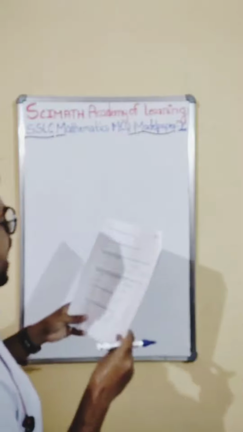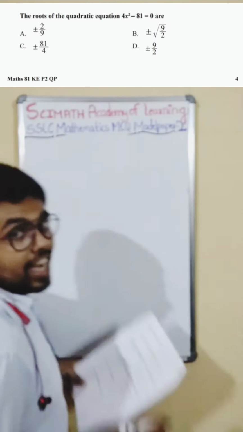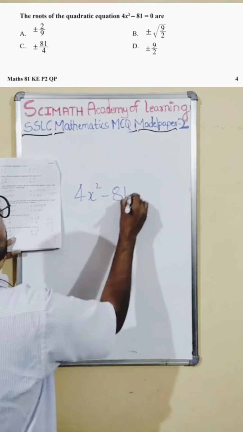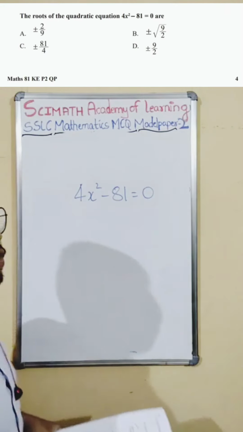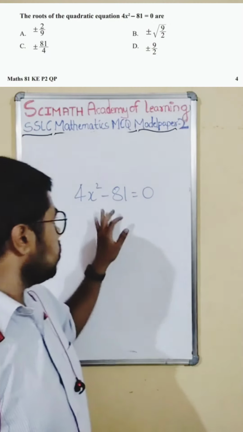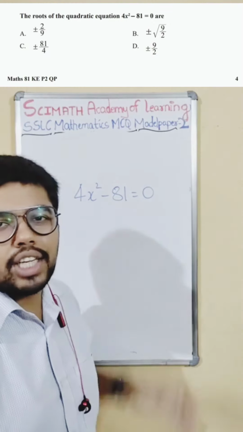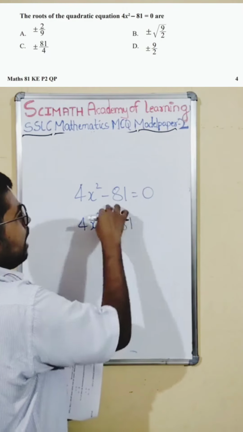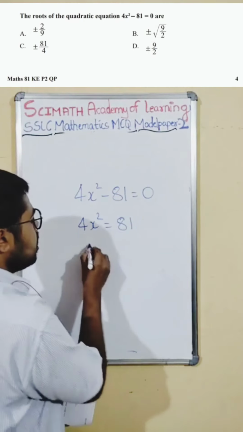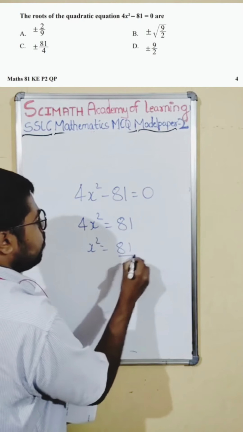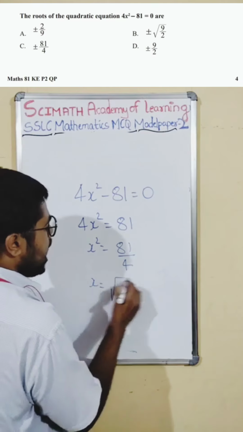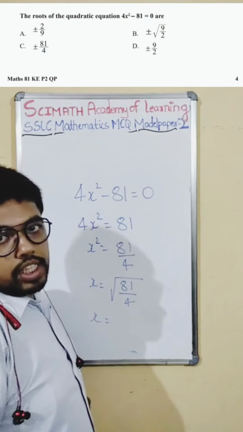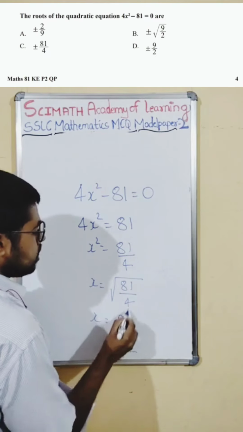In the 10th one, they have given a quadratic equation. The roots of the quadratic equation 4x square minus 81 equal to 0. This is the quadratic equation. If you see it, there is no b term. It is very easy to do. Just simplify. The 81 comes to the right hand side, becomes plus 81. So x square will remain there, 81 by 4. Then x equal to square root of 81 by 4. The square root of 81 is how much?